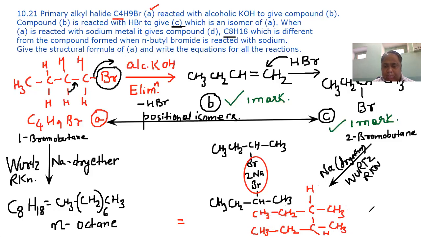So here also C8H18 is formed, but their structural formula is different. So these two also are isomers.